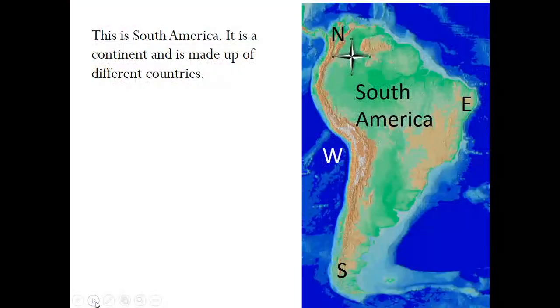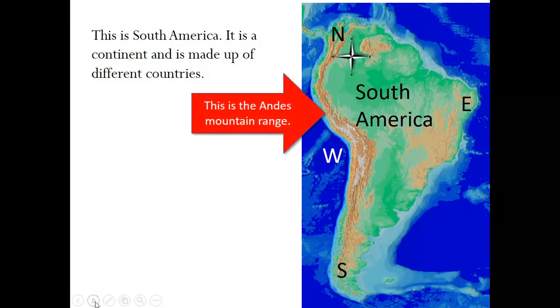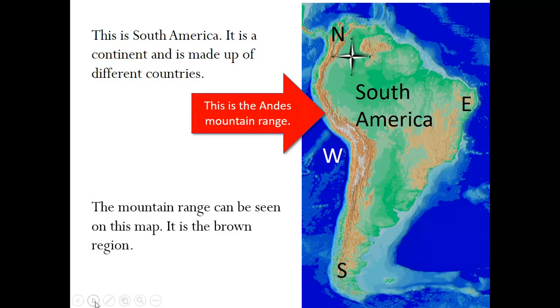This is South America. It is a continent and it is made up of different countries. This is the Andes mountain range. The mountain range can be seen on this map. It is the brown region and it goes right from north of South America to south of South America.